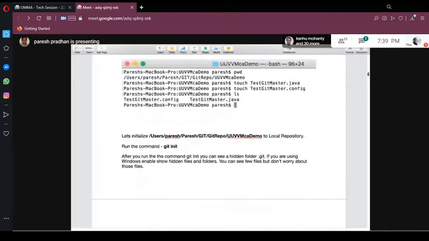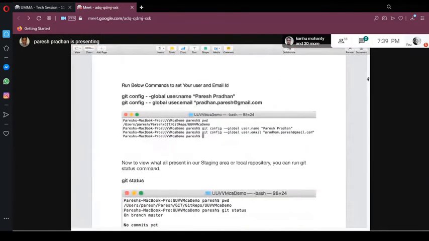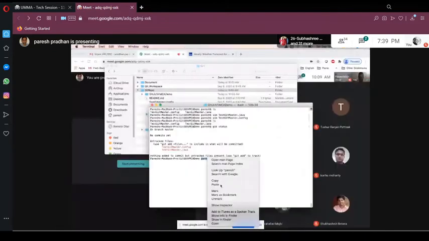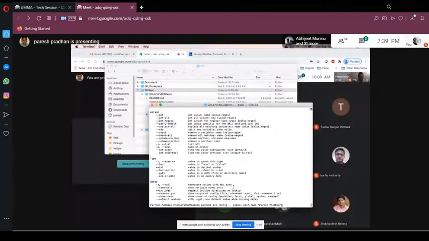We created an initial file, and there are some config commands also. You can set your username and email and all those things. Let me run these two commands before going through anything else. Oops, there is a space. I put a space.